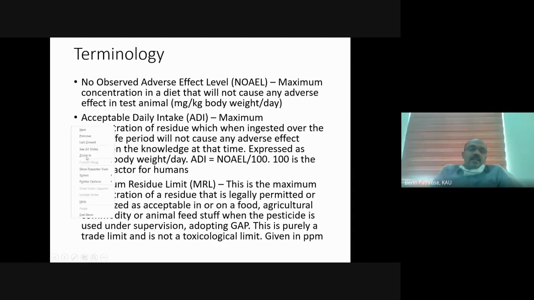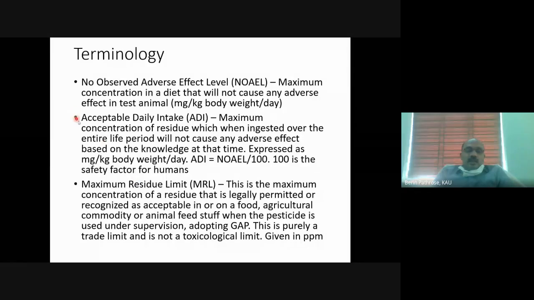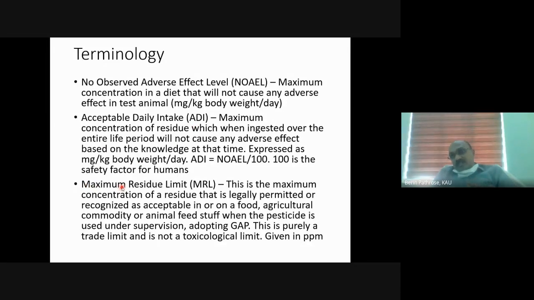Acceptable daily intake. And the MRL, the expansion is maximum residue limit. So we have two terminologies, acceptable daily intake and maximum residue limit.